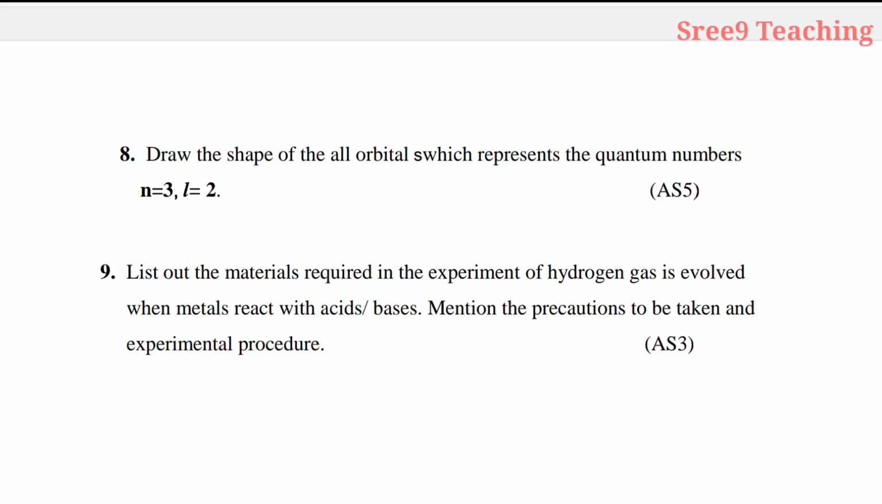Now ninth question, list out the materials required in the experiment of hydrogen gas evolved when metals react with acids or bases. Mention the precautions to be taken and the experimental procedure. Yes, from which chapter is it given? Yes, third chapter, acids, bases and salts, right? So this is the Part A question paper. Now let us see Part B, that is the objective paper.